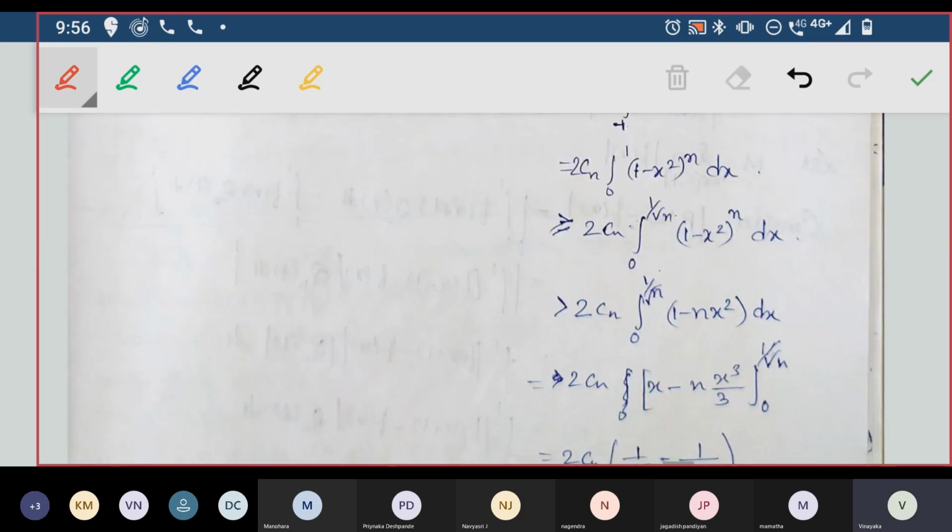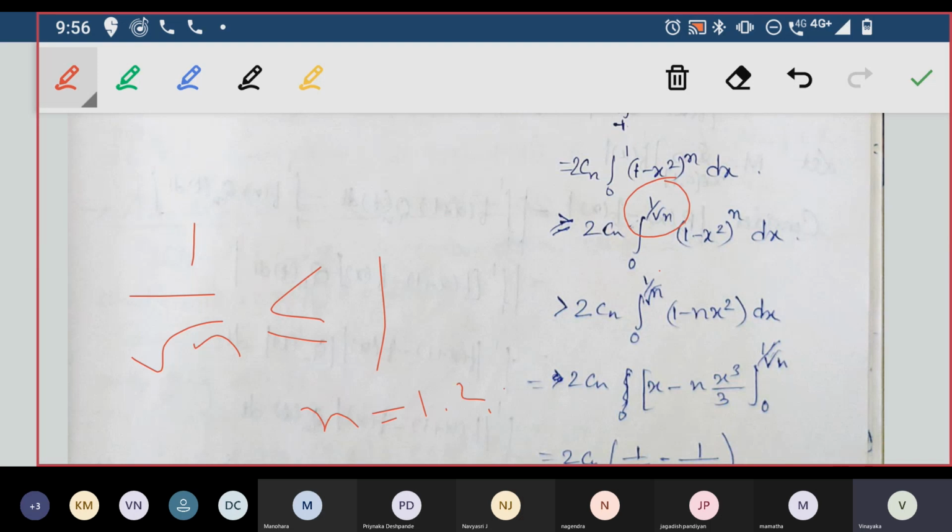So now I bring in this 1 by root n. How? 1 by root n is always less than or equal to 1 for all n equal to 1, 2, 3 and so on. Suppose you take n equal to 1, it will be 1 by 1, which is equal to 1 itself. If you take 2, it will be 1 by root 2, which is less than 1.